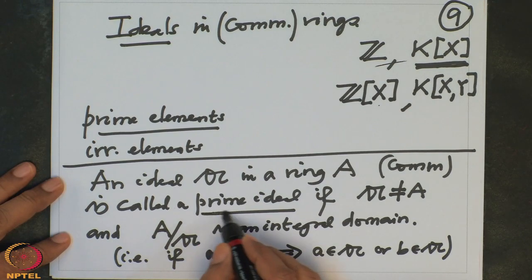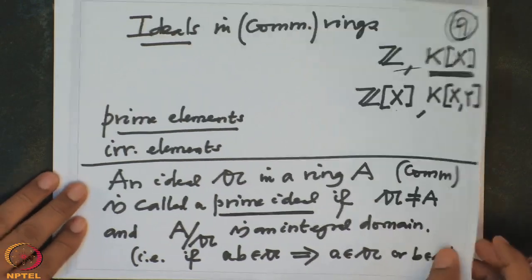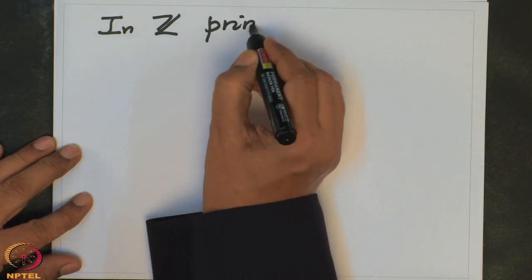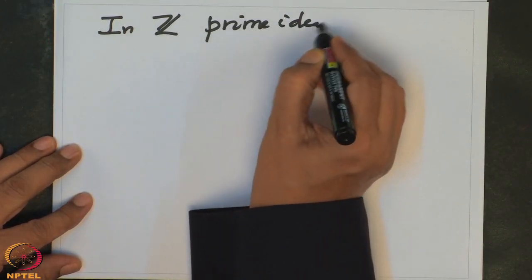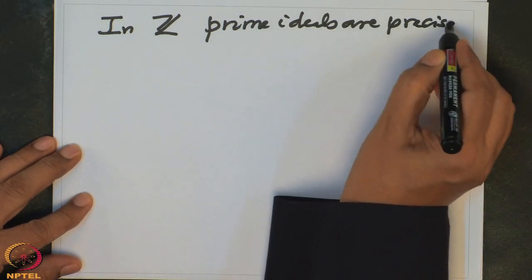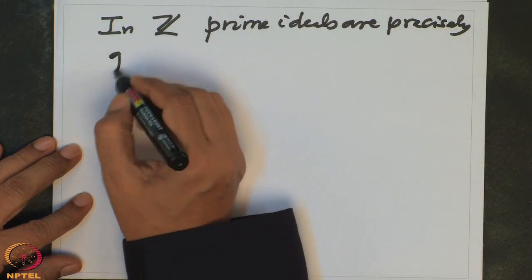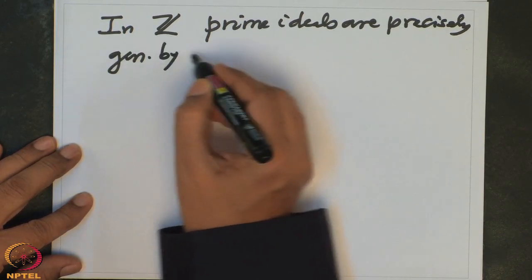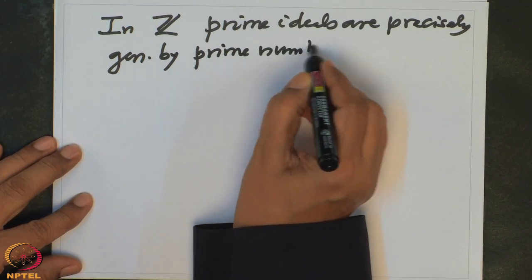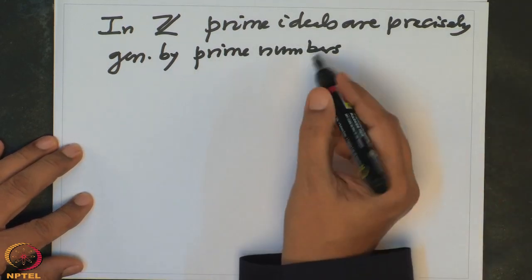So, those are precisely the prime ideals, and the first examples of prime ideals are in the ring Z. In Z, prime ideals are precisely those generated by prime numbers. This is just a restatement of the definition.